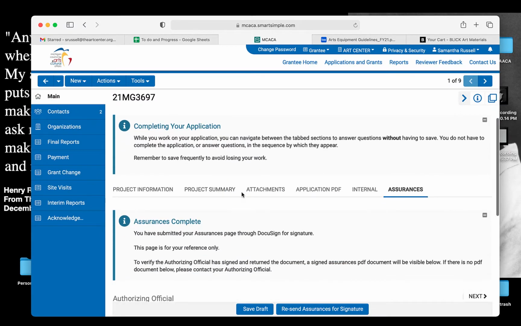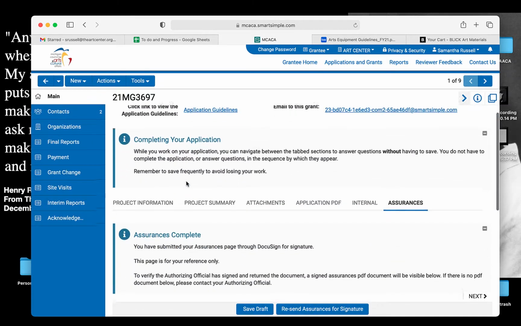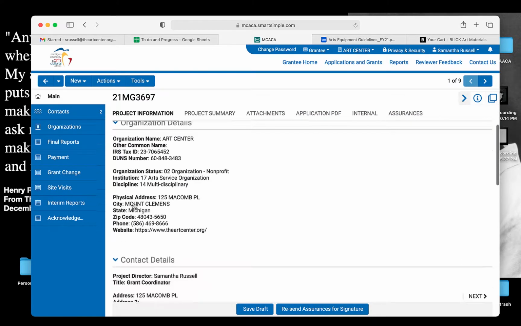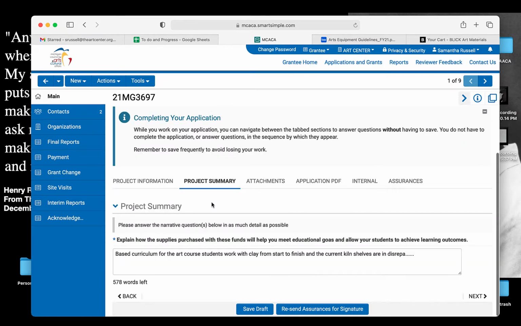So once your application is completed, I'll be the one to see it. If you have any questions, you can, of course, email me, and I can help you through this if you're still a little stymied on particular parts. Most often, the hiccups that I've been seeing is that the organization information is input incorrectly, or the principal has yet to sign the assurances page, and so it never fully uploads. And then with project summary, just make sure that you're getting the correct attachments in there, and you're doing your best to explain to me what it is that you're getting and how it fits the needs.